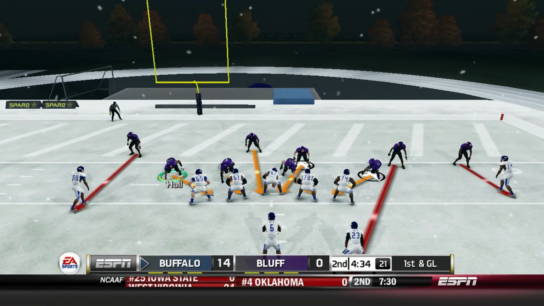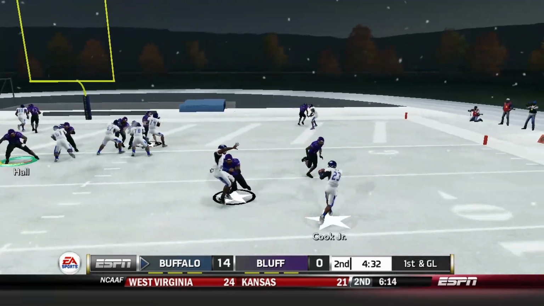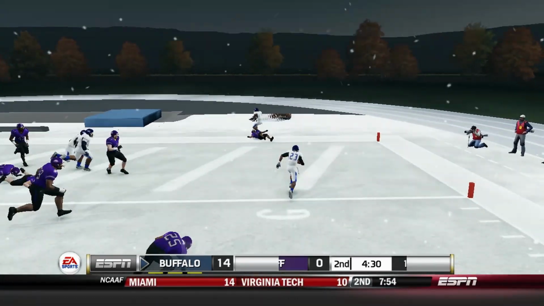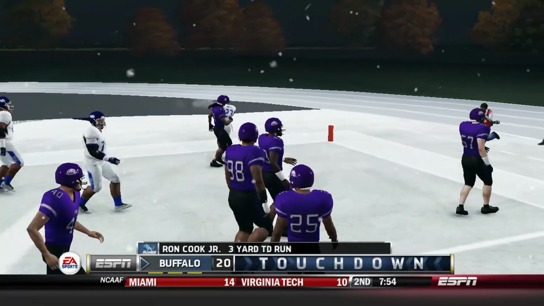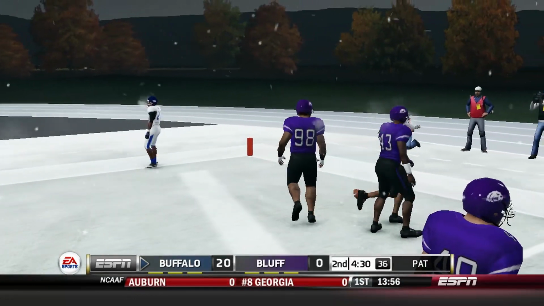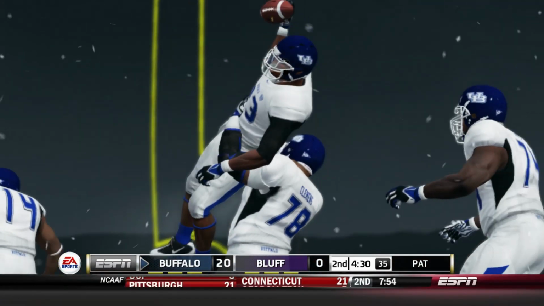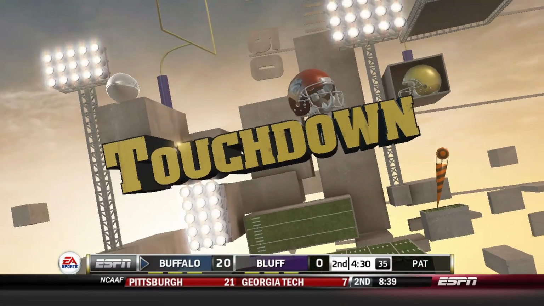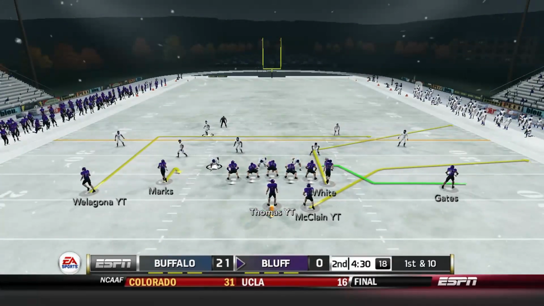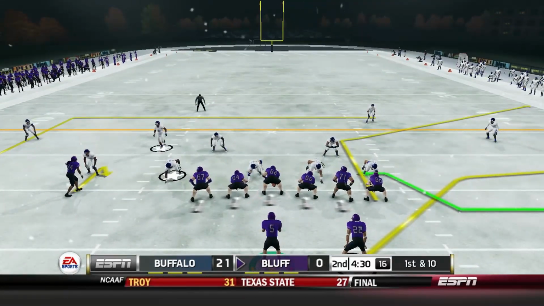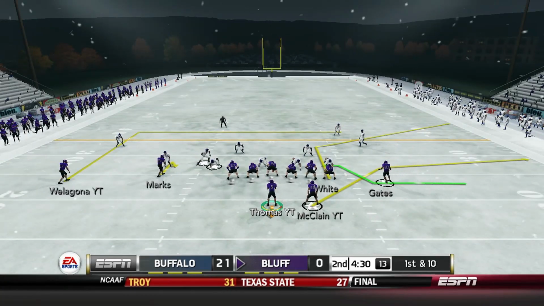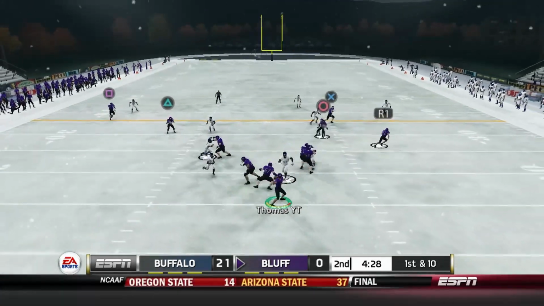Really should have brought him down, but we're just not getting any help today, and that's going to continue to be the case as Ron Cook just stiff arms poor Antoine Hayden into the ground on his way to his 3rd rushing TD of this ball game. And so Buffalo, again, with a 21-0 lead. Stop me if you've seen that score before in favor of the other team.